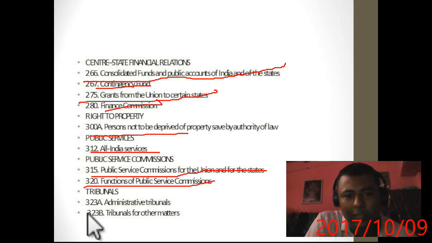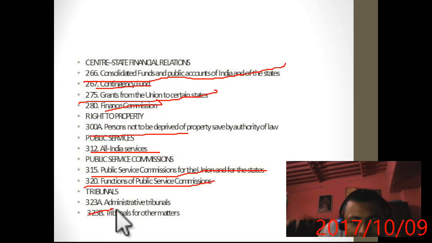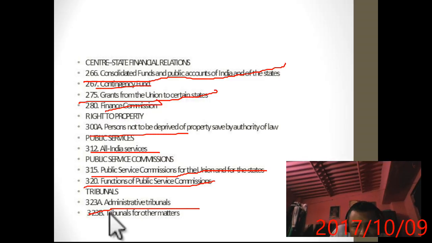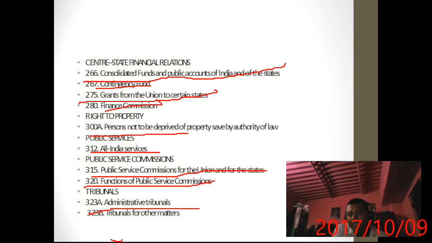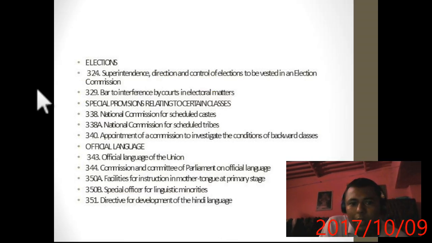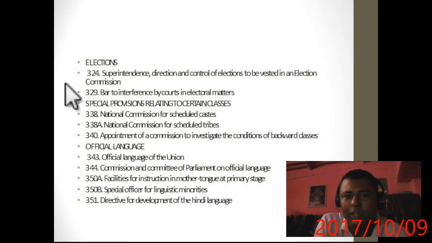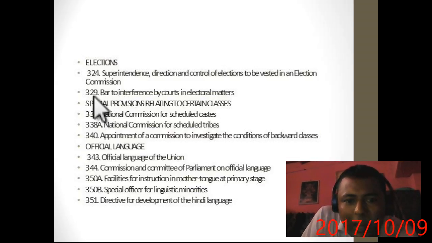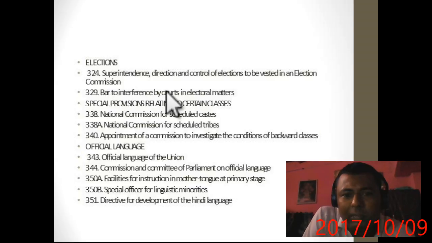Now tribunal. 323A, administrative tribunals, and 323B, tribunal for other matters. Okay, now just move ahead. Election. 324, that there should be an election commission to supervise. 329, a bar to interference by courts in election matters, so that the election commission can function its work independently. And now special provisions relating to certain classes.